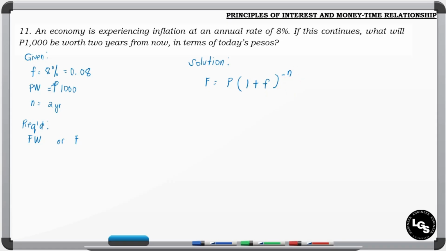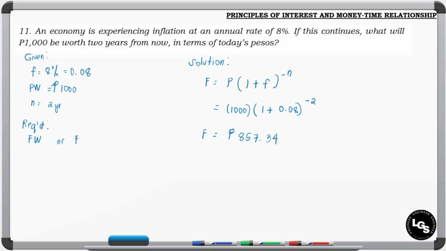So let's substitute the given. So we have 1,000 pesos times 1 plus the inflation rate, 0.08, raised to negative 2. So take note, the annual inflation rate should be consistent with the N. They should both be in years. If you input this in your calculator, the value that you will get is equal to 857.34.